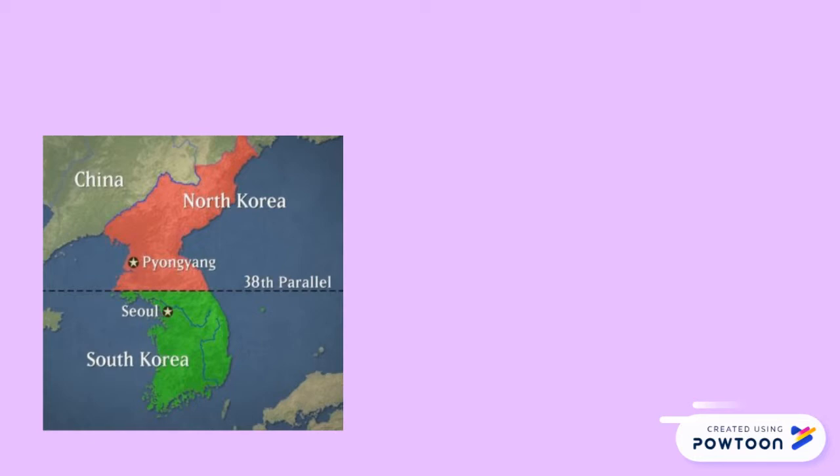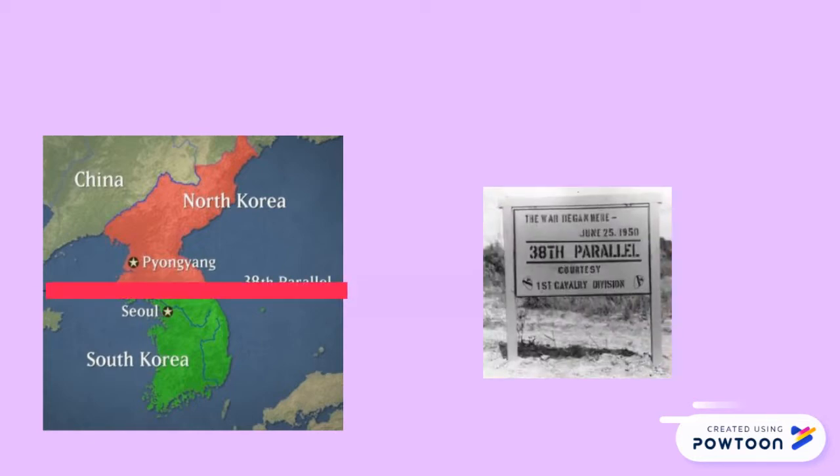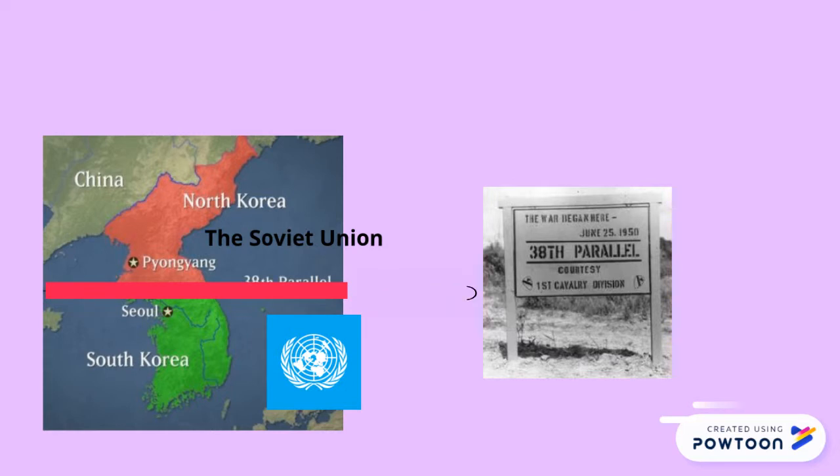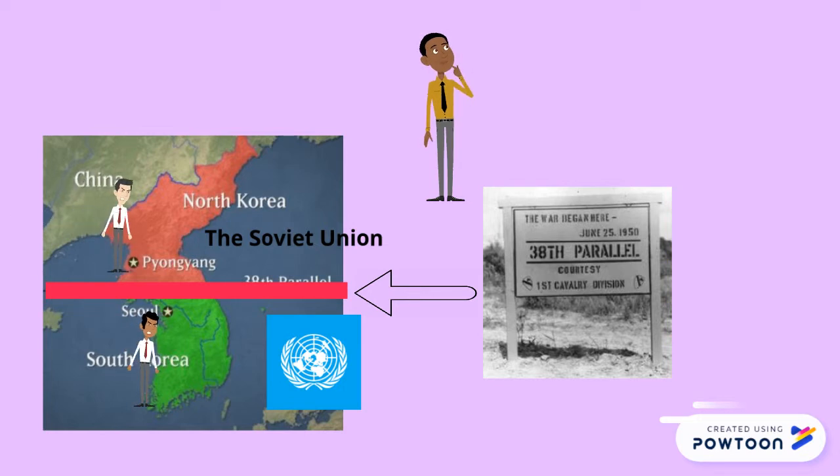The Soviet Union and the United States agreed to separate Korea at the 38th parallel in 1945, Soviets in control of the North and the United Nations in control of the South. Americans thought that this was not permanent. However, the two sides never agreed on a plan to bring Korea together again.